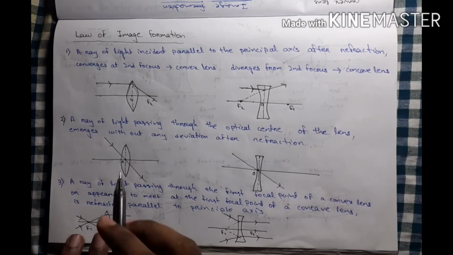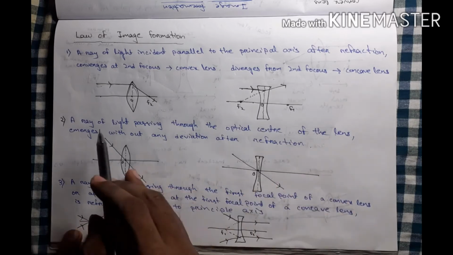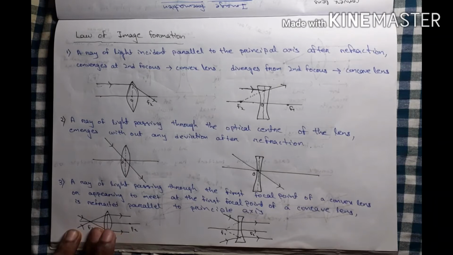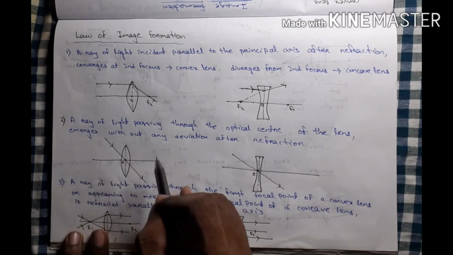Okay, then the second point. A ray of light passing through the optical center of the lens emerges without any deviation after refraction. Okay, here is the convex lens and here is the principal axis.